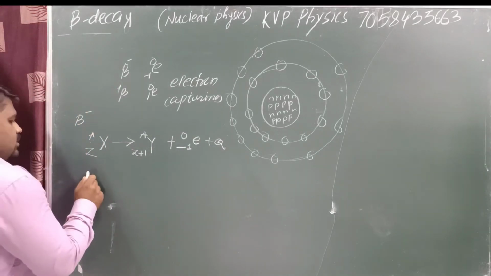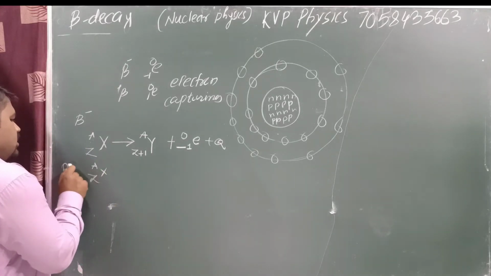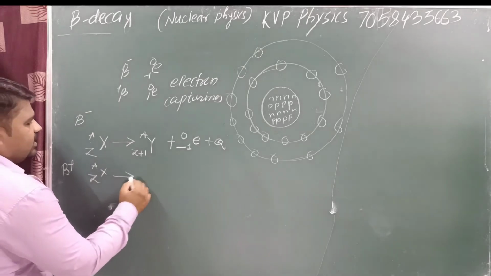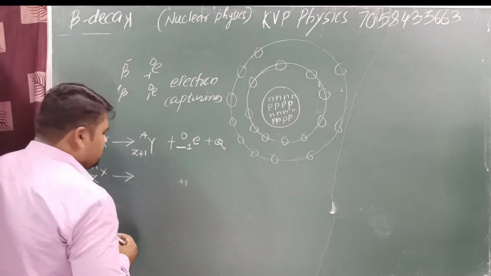Next one: Z X A. Now we consider the plus. Beta plus. When a nucleus decays by beta plus, a plus 1 charge particle is emitted.